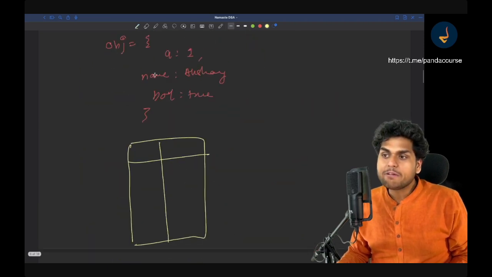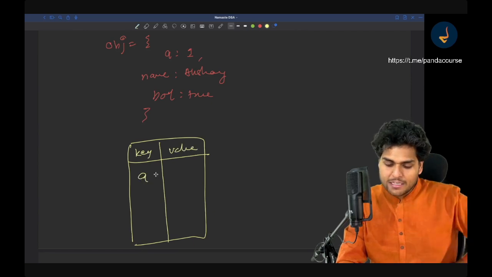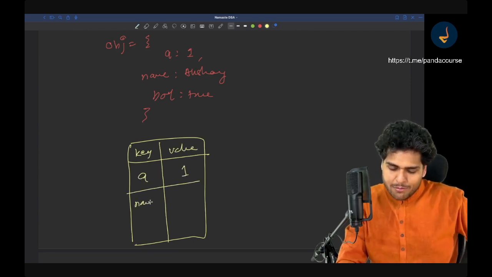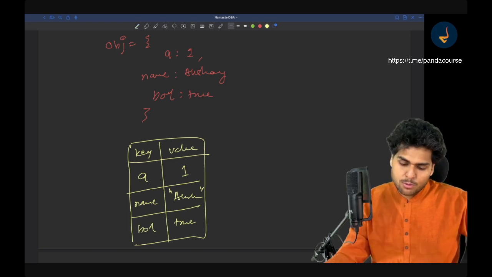But in an object, we give it a key. So it's a list where we can have a key and a value. It's a key-value pair, and this key is a, which is 1, and then name is Akshay, a string, right? And then this bool is true, right? Similarly, this is how an object is stored over there.